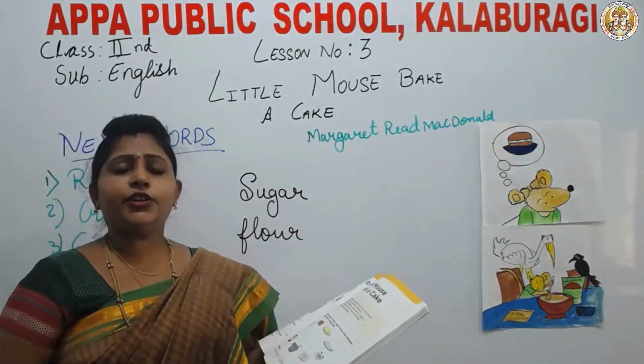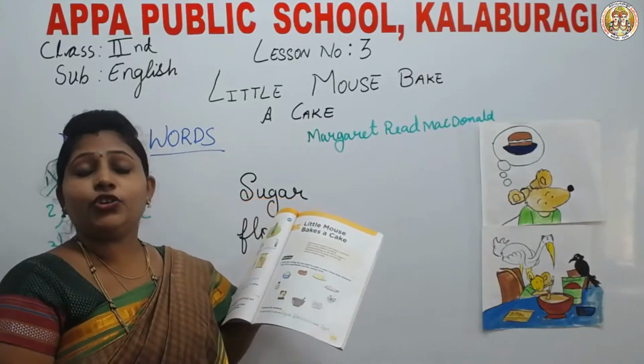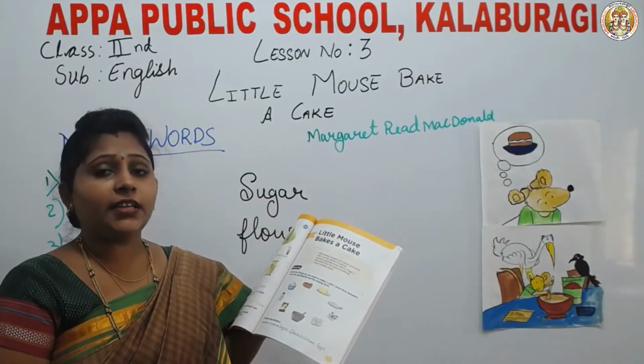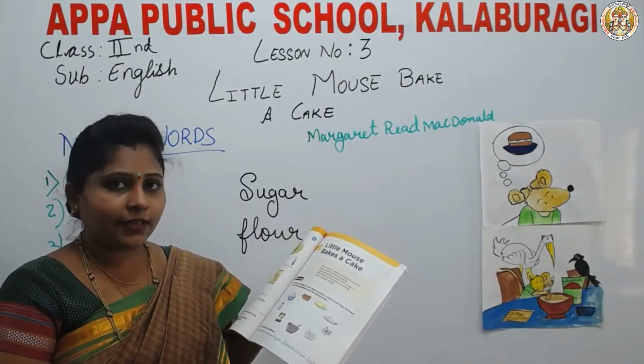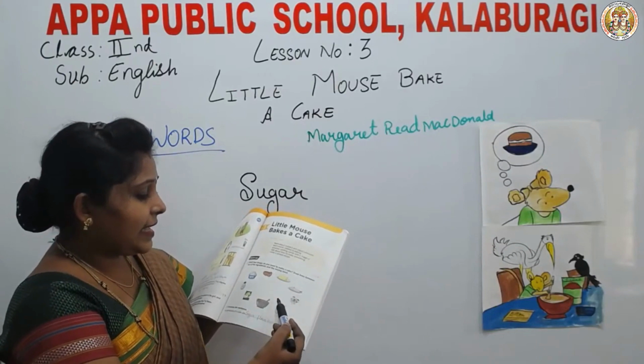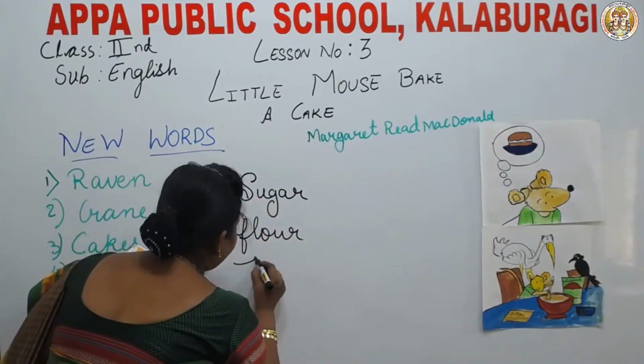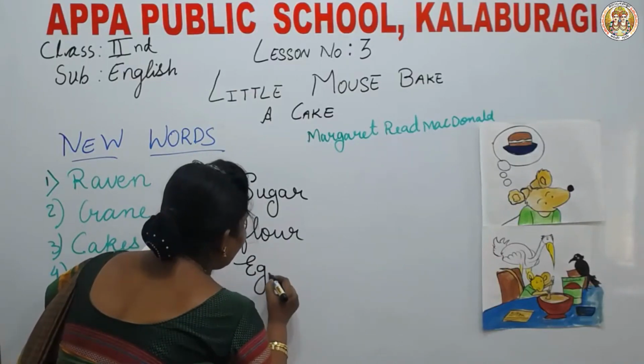Again, what ingredient do we need to make a cake? Yes, in this, can you guess? The third ingredient that we need to make a cake? Yes, very good. That is egg. Next ingredient to make the cake is eggs.